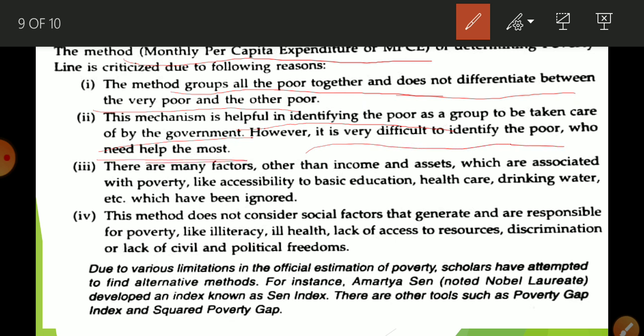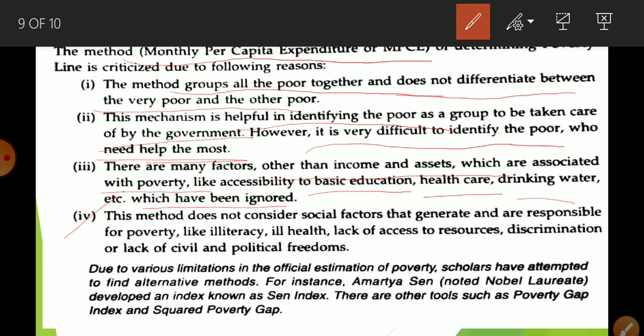Okay, next is what? There are many factors other than income and assets which are associated with poverty, like education, healthcare, drinking water, etc. These things are ignored. Okay, अगर आप 816 अर्न कर रहे हो, 1000 अर्न कर रहे हो, तो यू आर नॉट पुअर. बट दीज थिंग्स आर very important, that are not taken into consideration when you are using monthly per capita expenditure for calculating the poverty line.